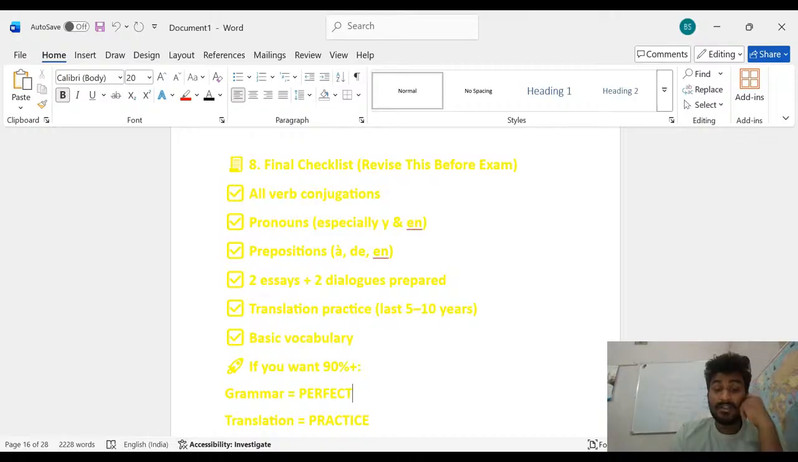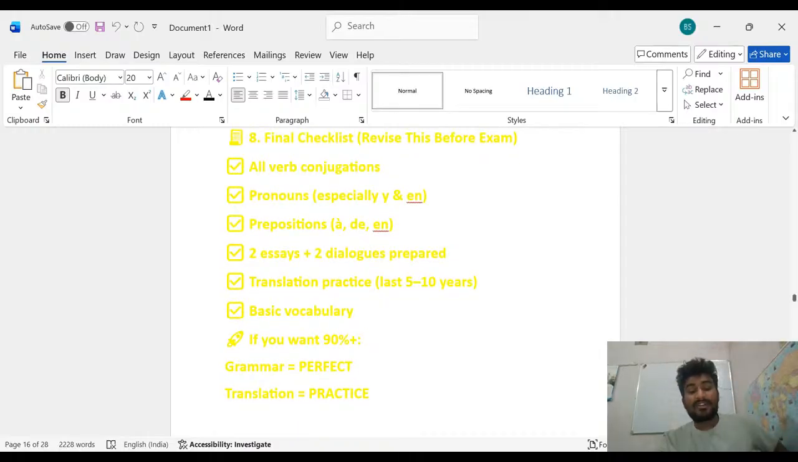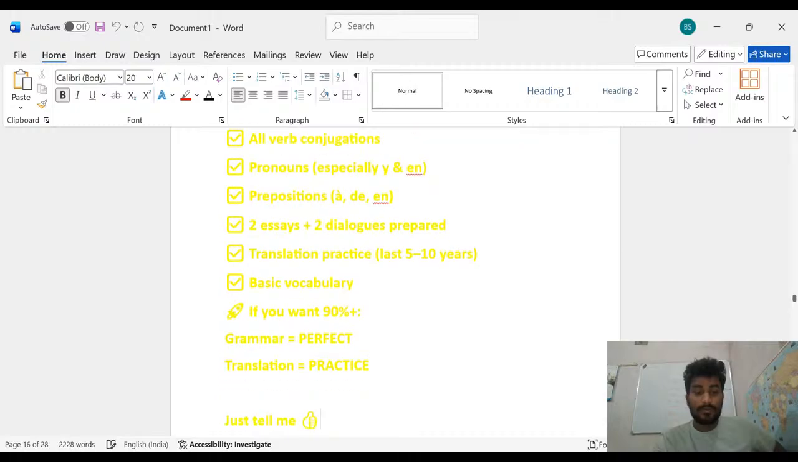And the next one, you have to practice. I think you should have done the practice this year in class 10th for the translation. If you want to score 90 plus in translation, you have to practice and be perfect in the grammar. These are important things which you have to do.